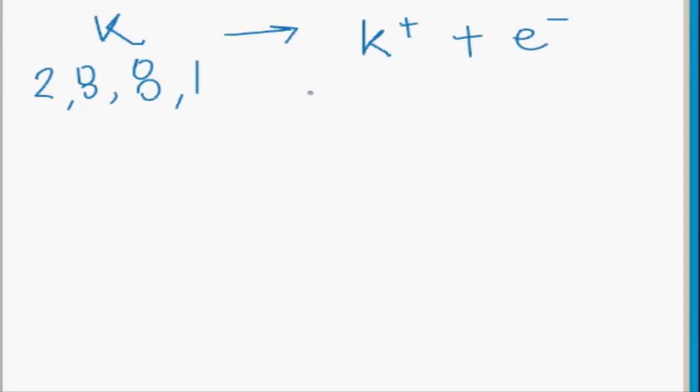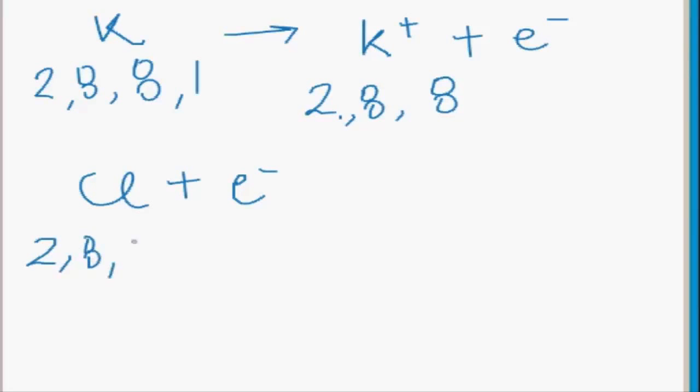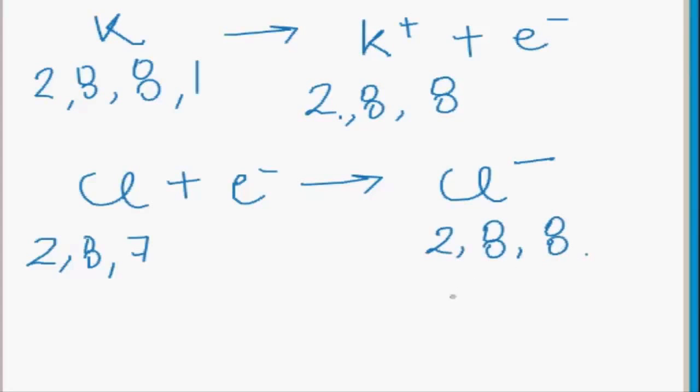Now its configuration is 2, 8 and 8. For chlorine, it will accept one electron. Its electronic configuration is 2, 8, 7. Cl negative, chloride anion will be formed and its electronic configuration will be 2, 8, 8.